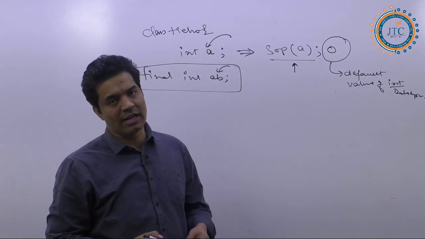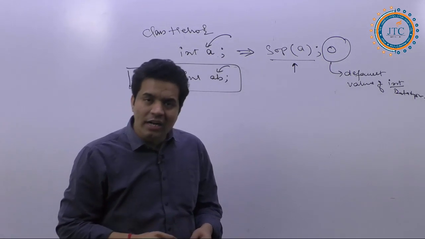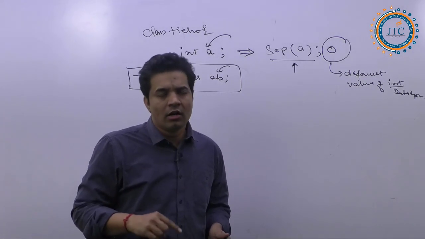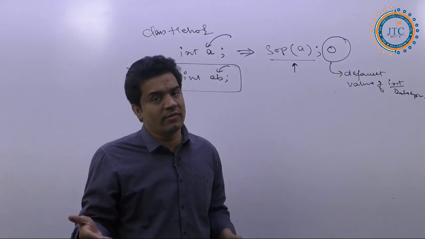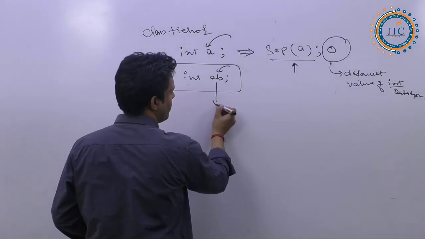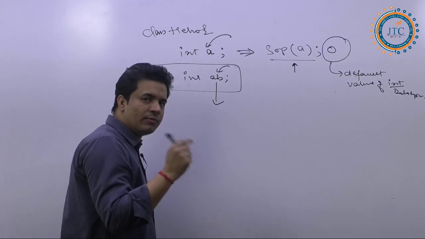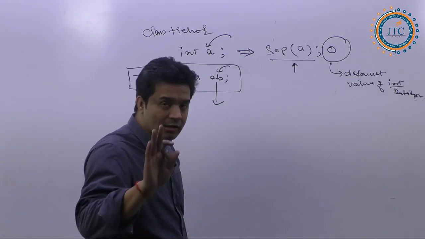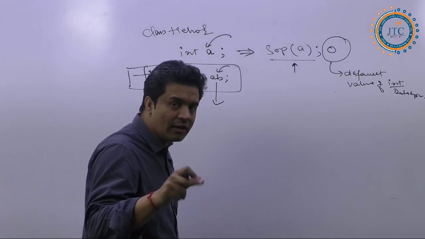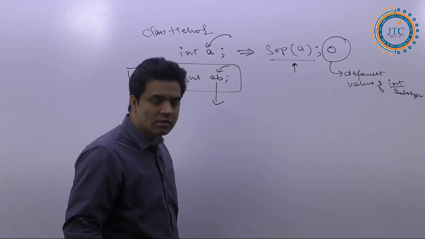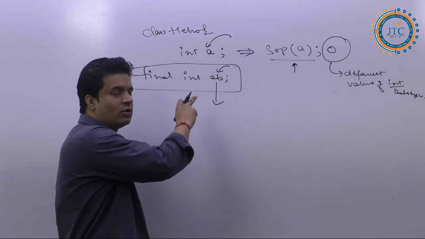Whenever you are declaring a final variable, you must assign the value. Till when should you assign it? Before the use. Whenever you are going to use it, before the use, you should initialize the value of this variable AB. If you are not initializing AB, it will give an error, right? So you must initialize the value of this.